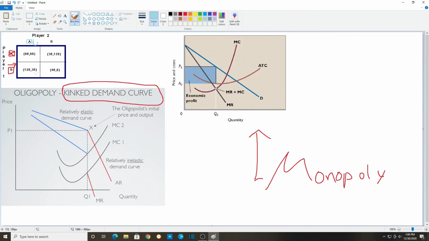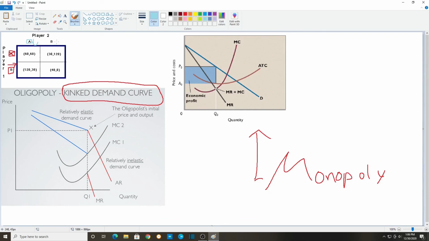Which player 1 will, because he gets more. If player 2 gets to choose first, then, well, 60 is less than 120, and 30 is more than 0. So player 2 would want to go B, okay?